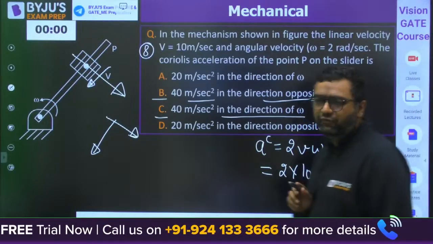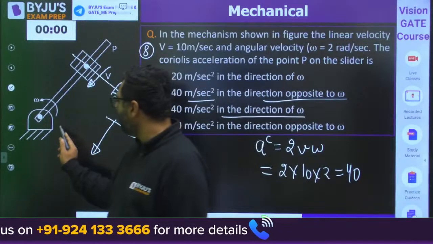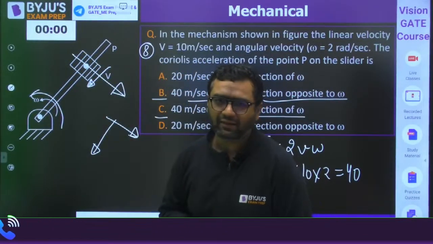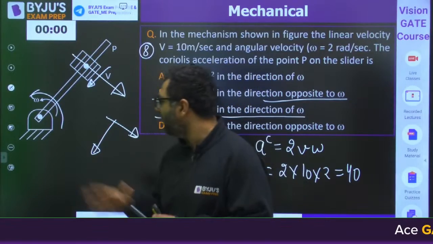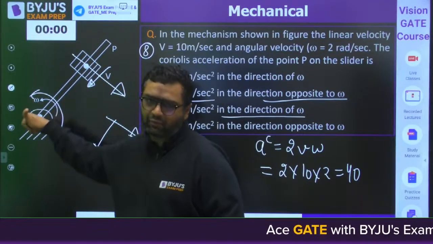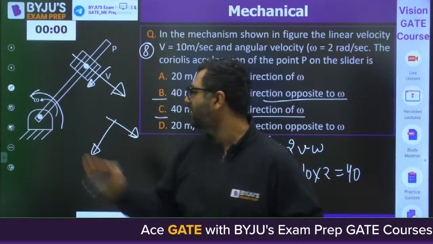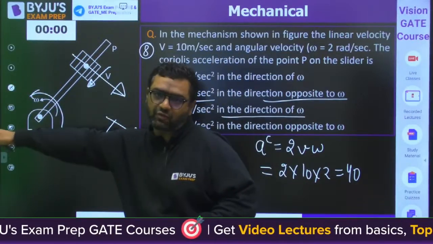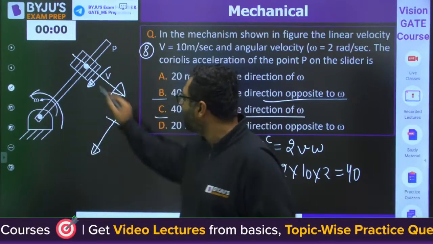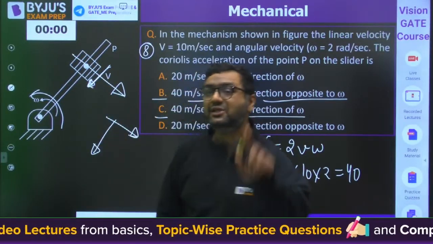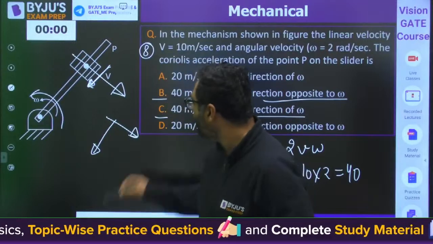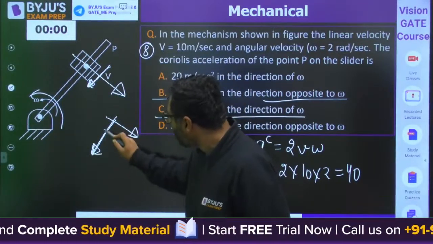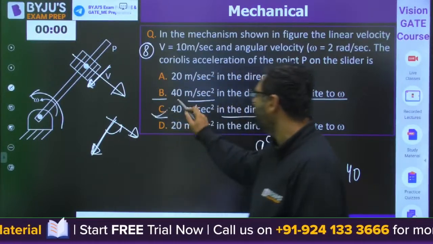Okay, so it is going to be in the direction of omega or in the opposite of the direction of omega. Here the confusion is people are thinking omega is going like this, we are coming like this, so opposite to omega. It is not like that. Because for omega, the direction is given by the right hand thumb rule. This is not the direction of omega. This is the sense of rotation of omega. So you are rotating the velocity vector in the sense of rotation. If it is anti-clockwise, you are rotating this velocity vector anti-clockwise. So the answer will be C for this.